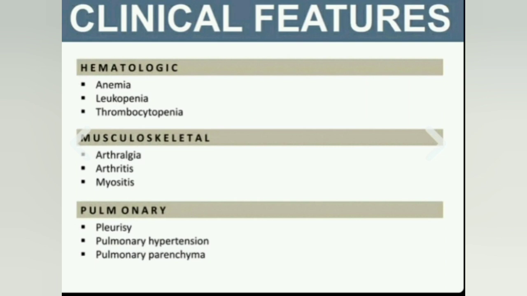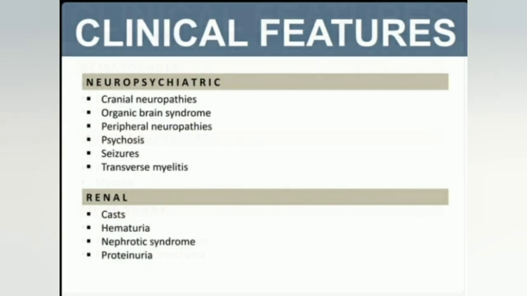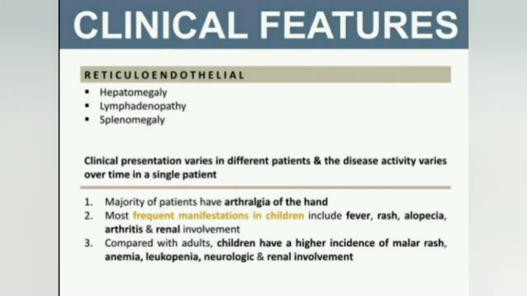Hematological: anemia, leukopenia, thrombocytopenia. Musculoskeletal: arthralgia, arthritis, myositis. Pulmonary: pleurisy, pulmonary hypertension, pulmonary parenchyma. Neuropsychiatric: cranial neuropathies, organic brain syndrome, peripheral neuropathies, seizure, transverse myelitis. Renal: gross hematuria, nephrotic syndrome, and proteinuria.